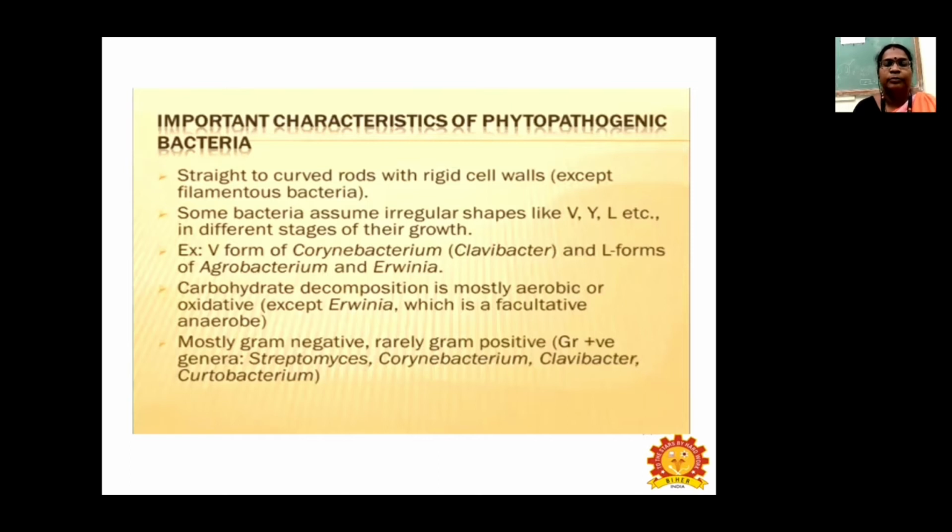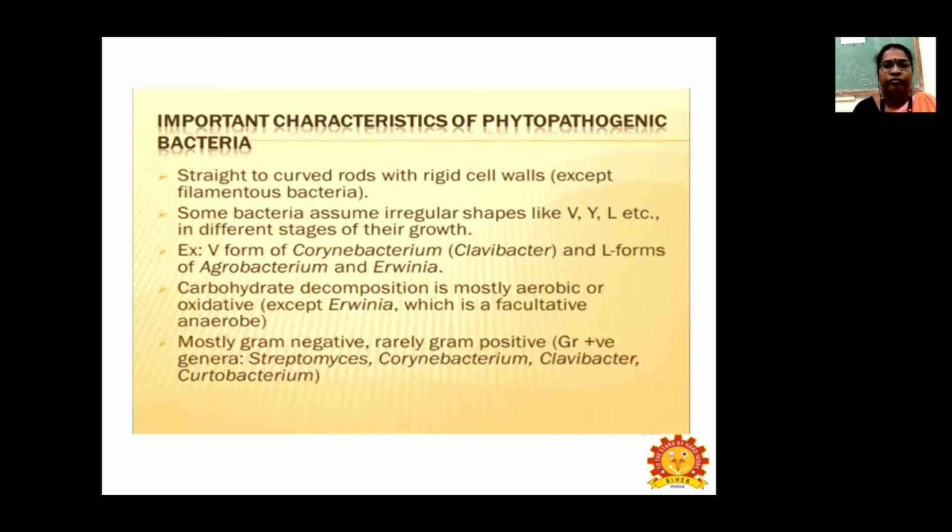So let us see the important characteristics of phytopathogenic bacteria. Phyto means plant pathogenic bacteria. Okay, so let us see the basic important characters of phytopathogenic bacteria. Straight to curved rod and rigid cell walls except filamentous bacteria. And some bacteria assume irregular shapes like V, Y, L, etc. in different stages of their growth.